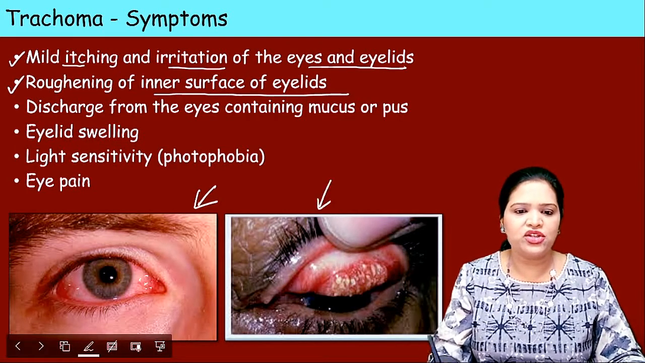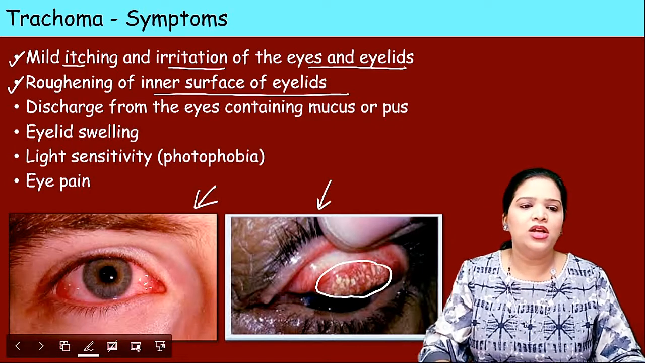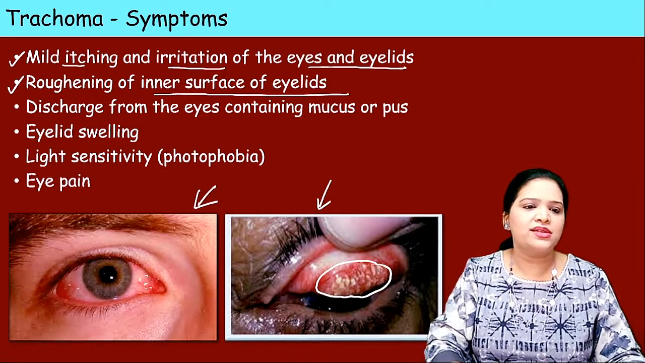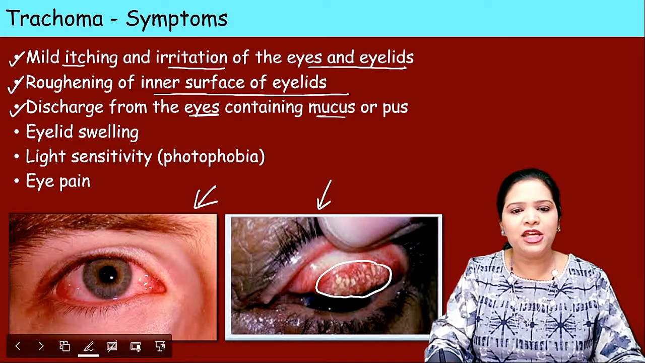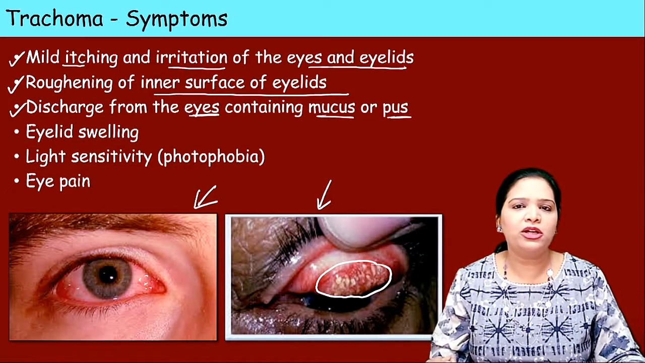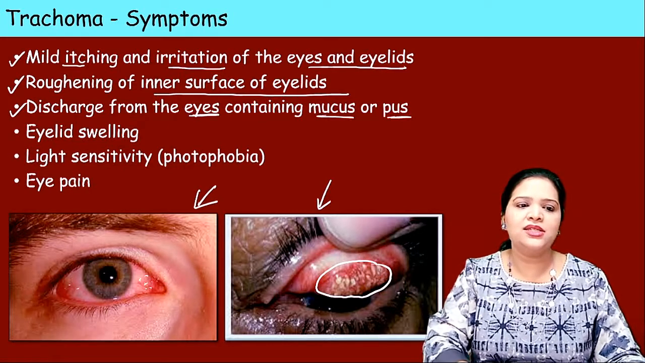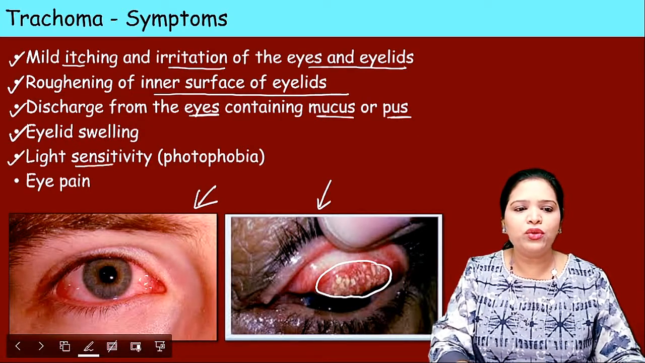So look at this picture: roughening of the inner surface of the eyelids. The organism multiplies and shows these characteristics, and there will be discharge from the eyes containing mucus and pus. Obviously there will be yellow or white discharge from the eyes. The eyelid swells and there will be photophobia.